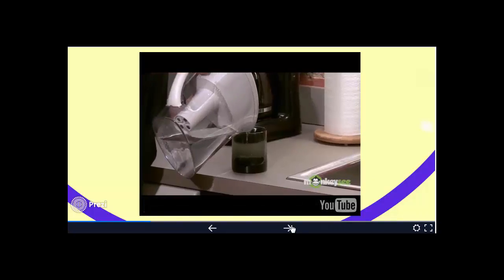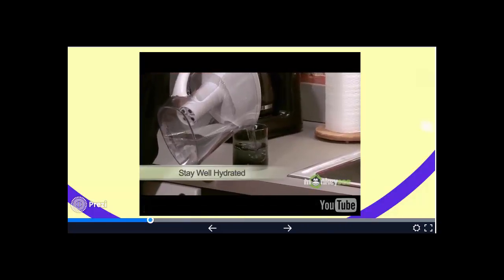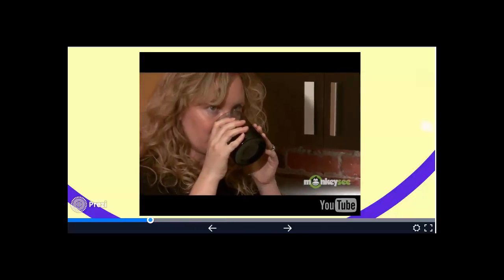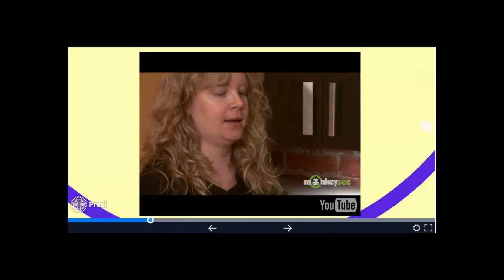To prevent UTIs, drink several glasses of fluid each day. Staying well hydrated may flush out the bacteria before they can cause an infection. It also helps if you urinate shortly after intercourse. Finally, take frequent bathroom breaks, even when you're busy. Holding in your urine may give bacteria a chance to make themselves at home in your body.